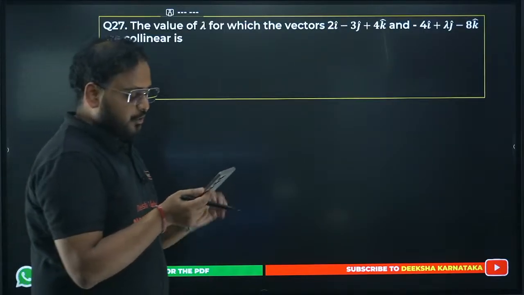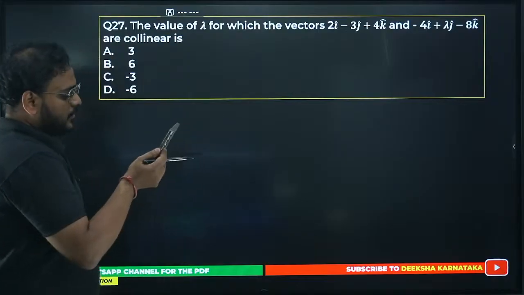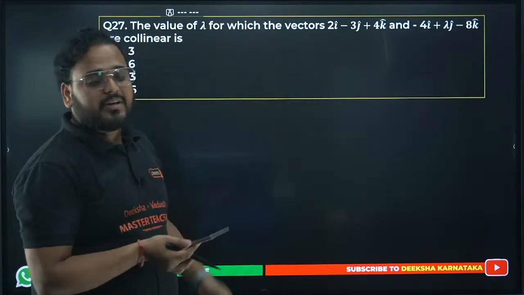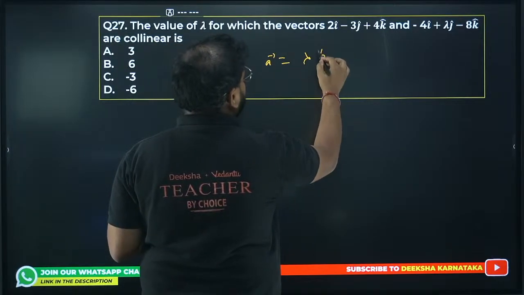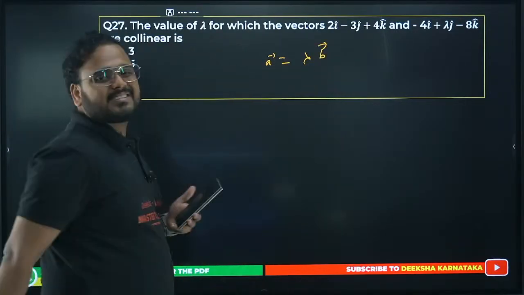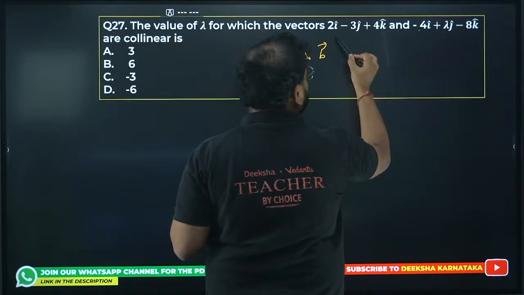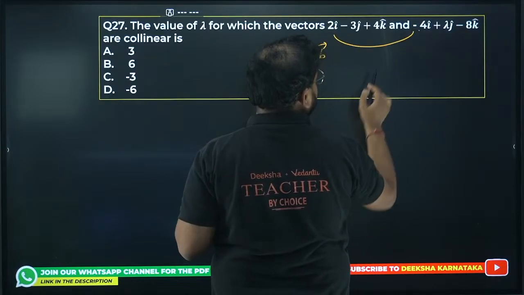So the 27th one, the value of lambda for which this is going to be collinear. What is the meaning of collinear? It means vector A is lambda times vector B, meaning there should be a scalar multiplication between the vectors. Check here, 2 into minus 2 is minus 4, so we have 4 into minus 2 is minus 8.